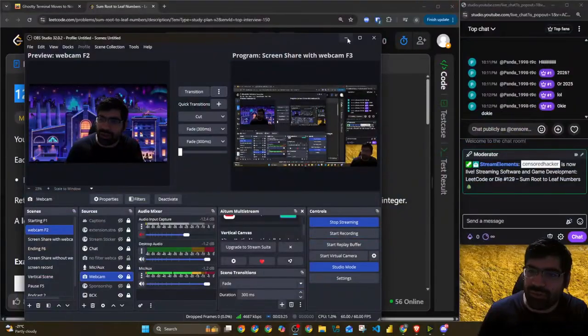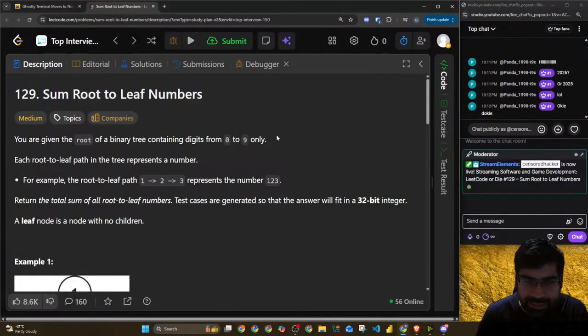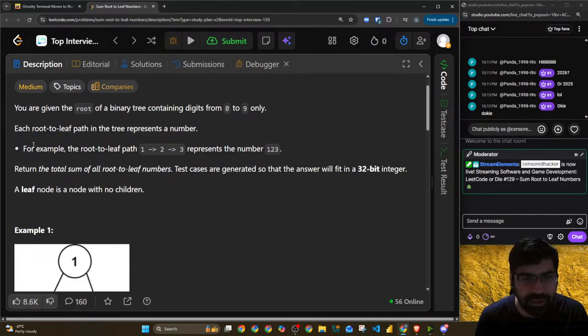Okay. With that being said, let's get started with our stuff. LeetCode or die. Another amazing problem: 129, top 150 interview questions, regarding trees. Sum Root to Leaf Numbers. It's a medium level one.